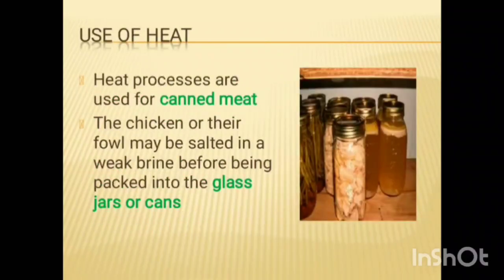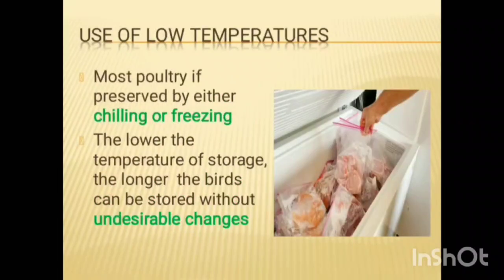Next one, use of heat to preserve the poultry. Heat processes are used for canned meat. Chicken or other fowl may be salted in weak brine before being packed into glass jars or cans. Third stage of preservation is use of low temperature. Most poultry is preserved by either chilling or freezing. The lower the temperature of storage, the longer the birds can be stored without undesirable changes.